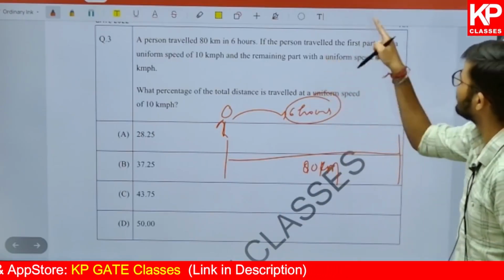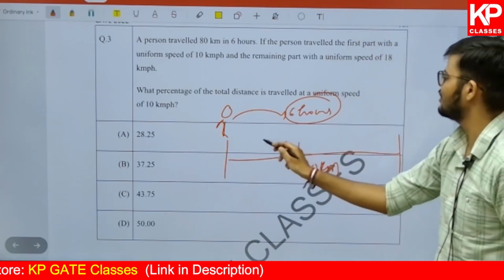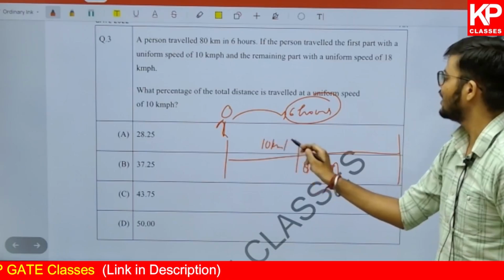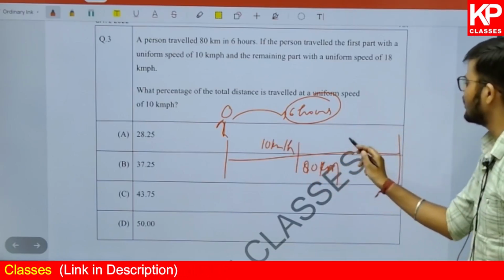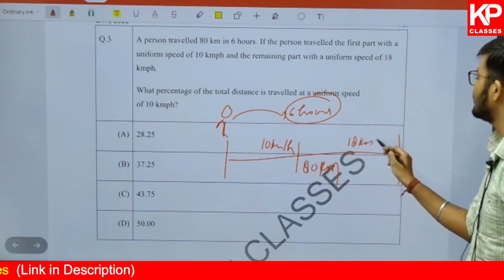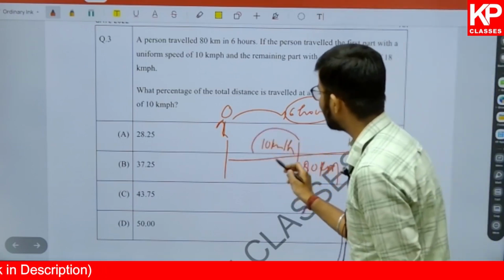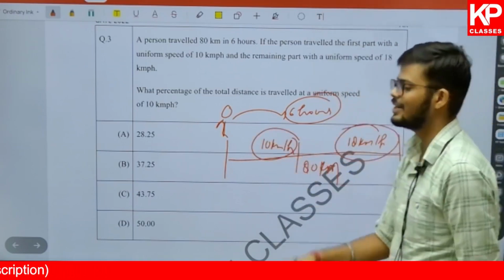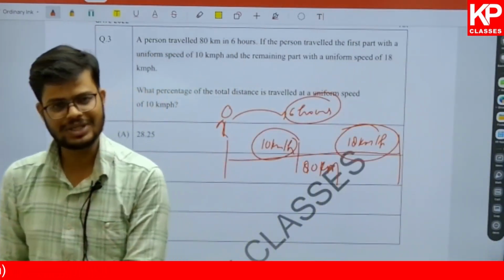If the person travels the first part, he is traveling the first part at 10 km per hour. In the other part, at what speed? At 18 km per hour. But we don't know what distance he has covered at this speed. So we can make an equation on time.